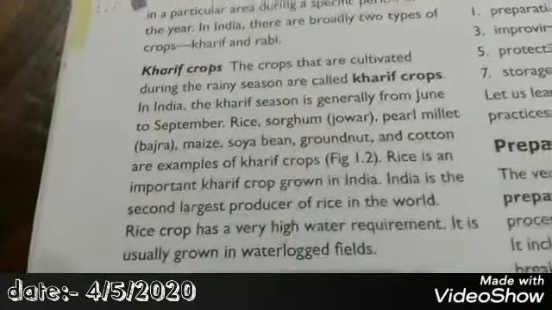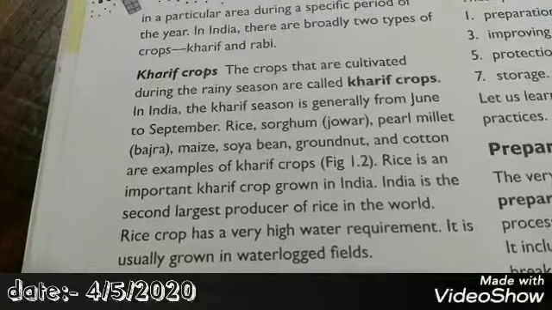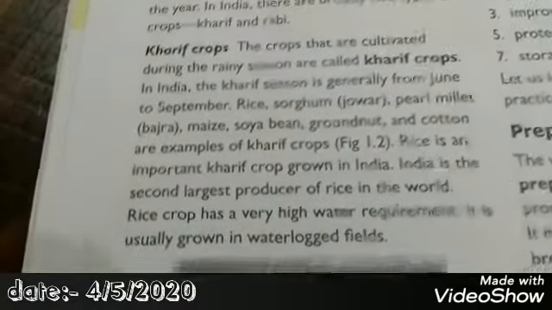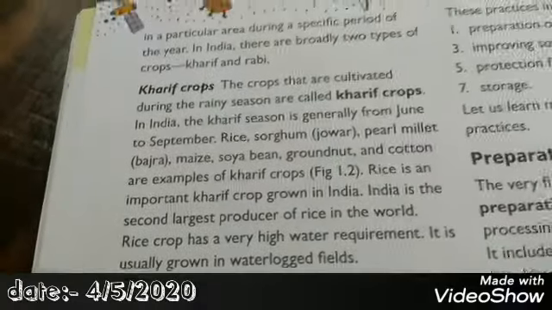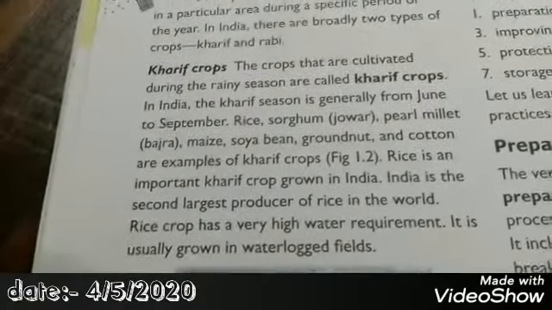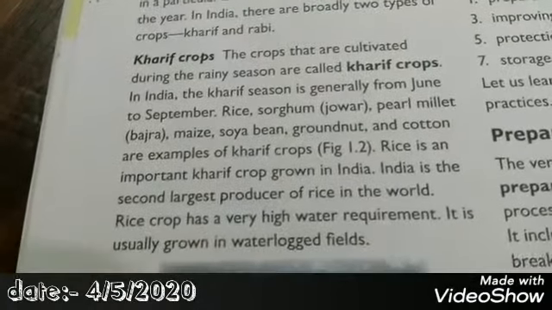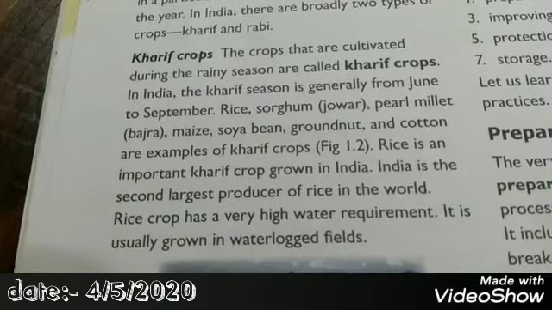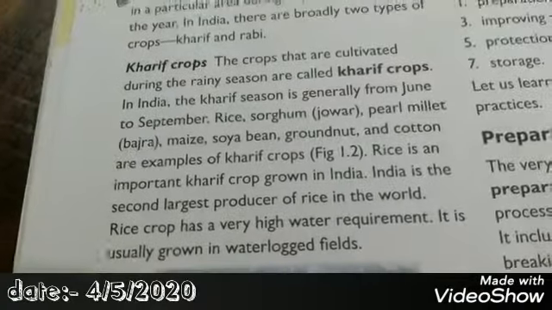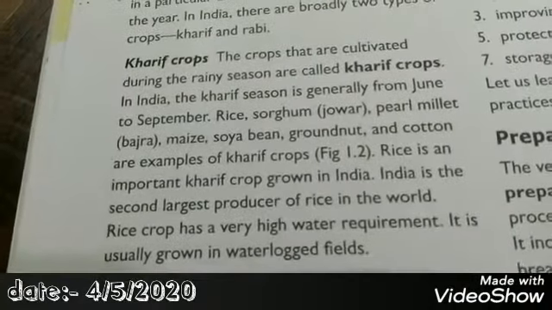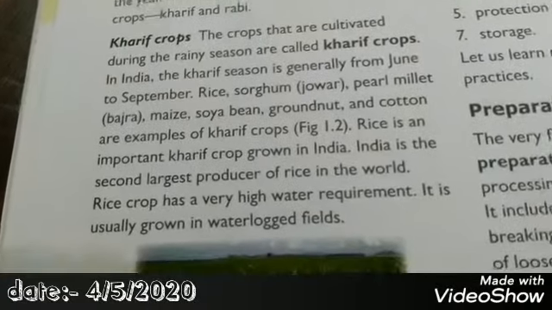Number one is Kharif crops. The crops that are cultivated during the rainy season are called Kharif crops. So Kharif crops are crops that are sown during the rainy season, in the beginning of the rainy season. In India, the Kharif season is generally from June to September. Rice, sorghum, pearl millet, maize, soya bean, groundnut, cocoa and cotton are examples of Kharif crops. So these are some crops that are sown, cultivated in the beginning of the rainy season.